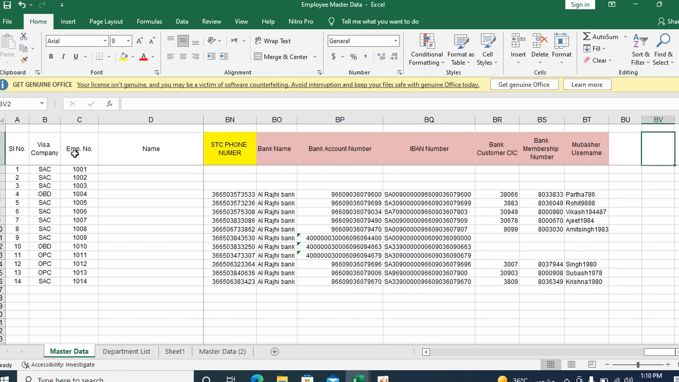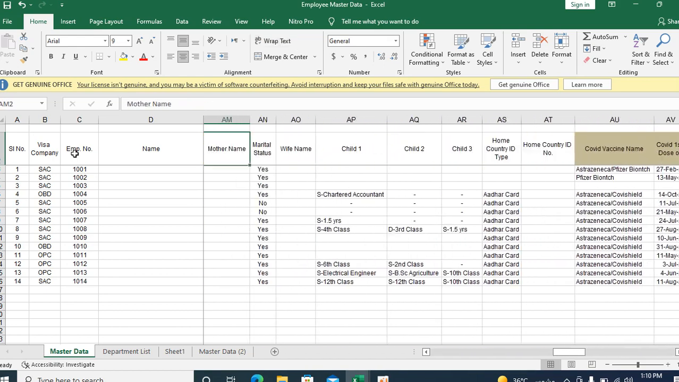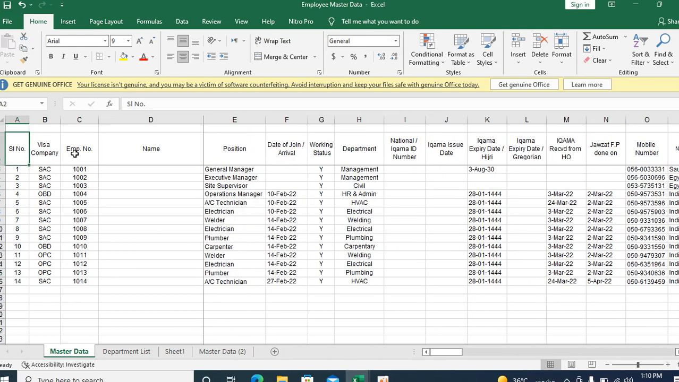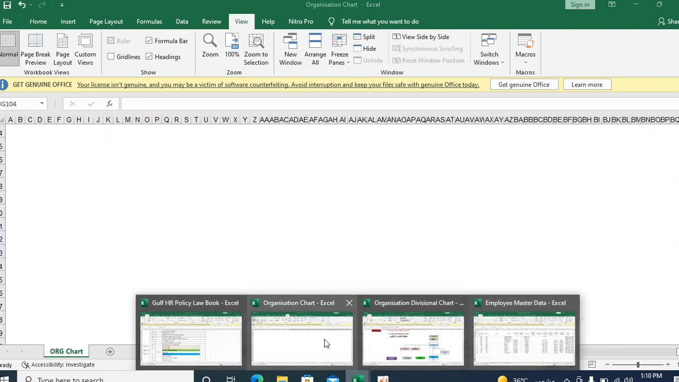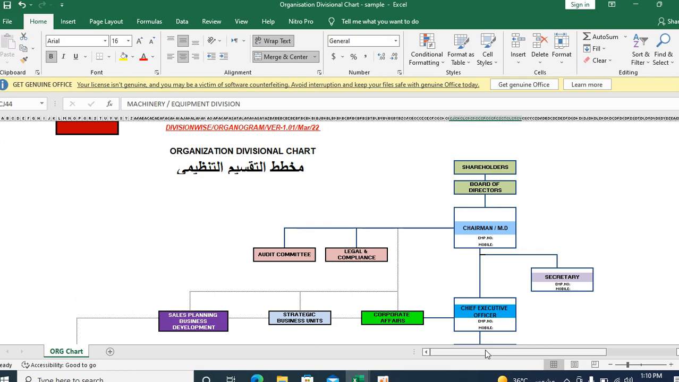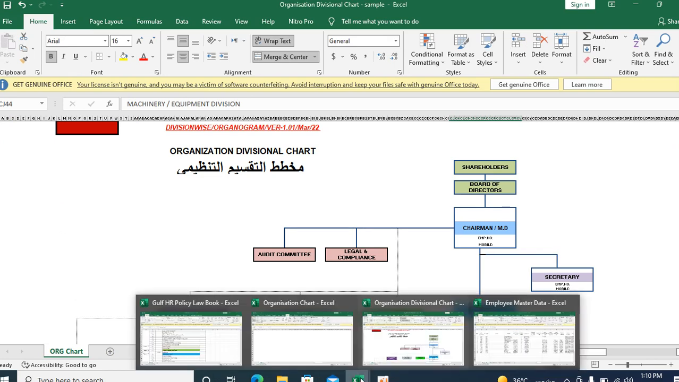These are all the data we are maintaining in this master data. You are linking this with our organization chart. It should be a confidential document, so no need to disclose it to any other people. Okay, next point.